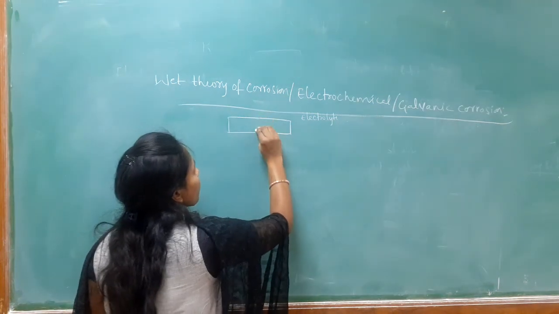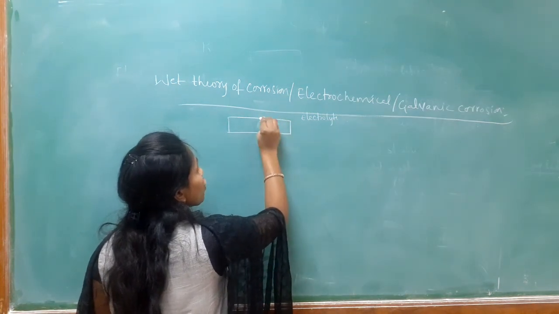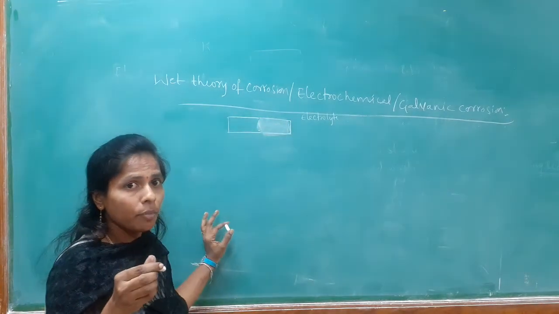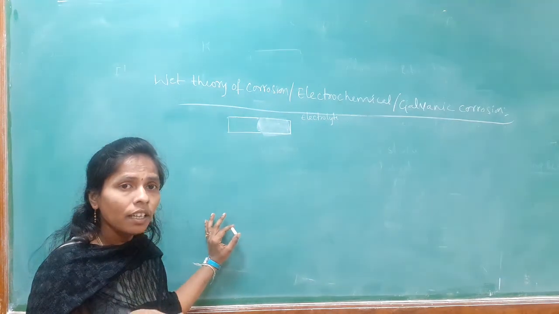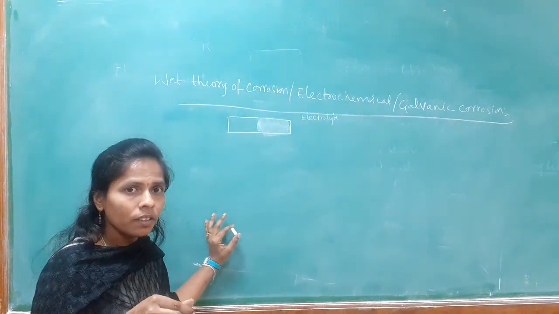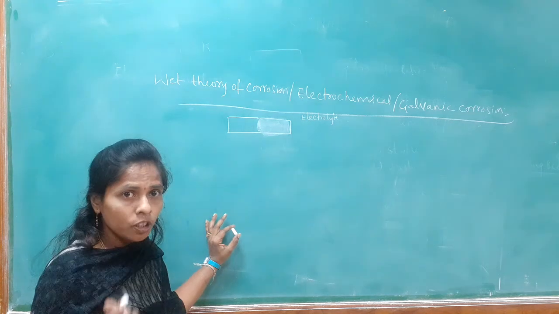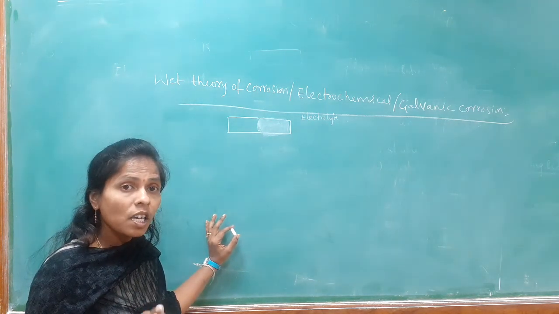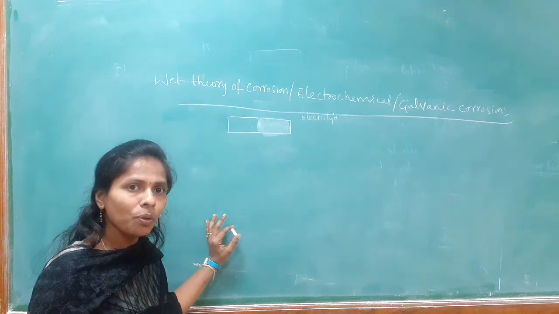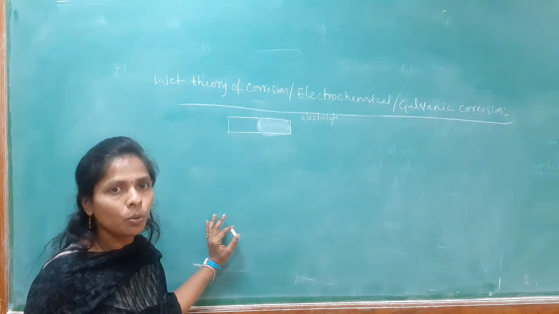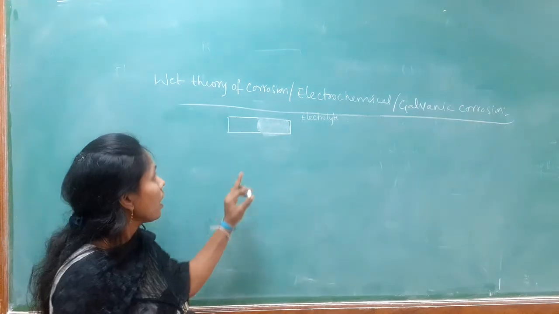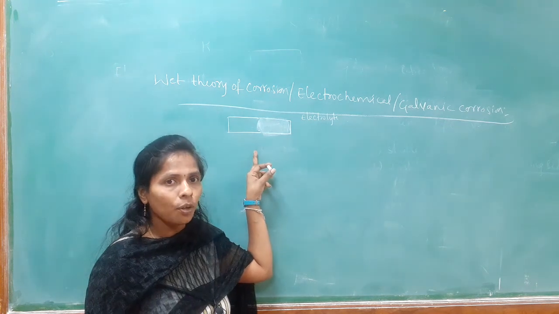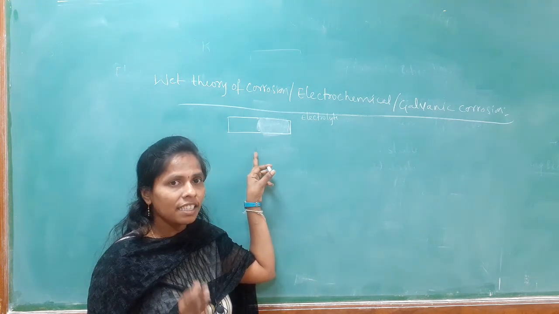That also we have seen in differential aeration. In differential aeration, what happens when we dip the metal in the electrolyte or in the water, some of the metal is exposed to the environment and the remaining metal is not exposed to the environment, or some of the metal is exposed to the electrolyte and the remaining metal is not. That means in the same metal, some portion of the metal is acting as an anode and the remaining metal is acting as a cathode.